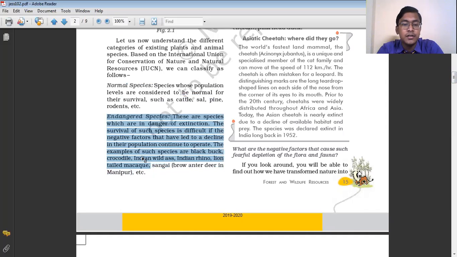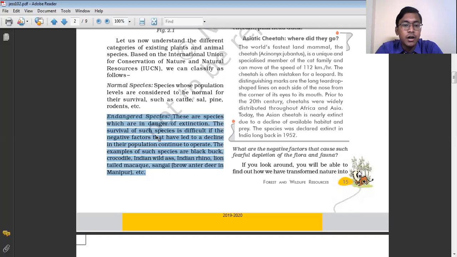What does the term endangered species mean actually? Endangered species are the species of plants and animals which are in danger of extinction. That means their population is very low, and if they are not protected or conserved, a day will come when all the species will get exhausted fully. They will become extinct, and their presence cannot be found in the near future.